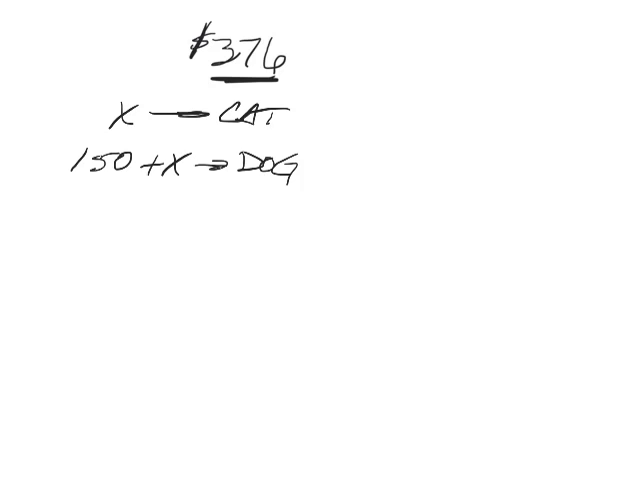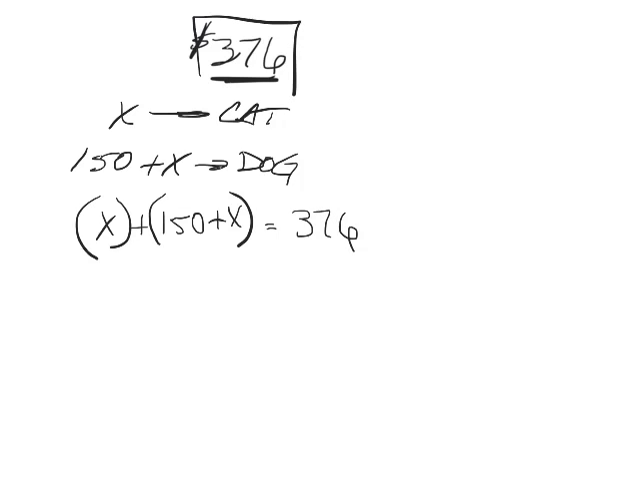So if we take the cat owner and the dog owner and add those up, the amount we spend on a dog and the amount we spend on a cat, we should get $376, right? Because that's the amount we spend on both a dog and a cat. So you go ahead and do the math there, and you get x equals $113. So a cat owner spends $113, which means a dog owner would be $113 plus $150, so that'd be $263. So that's how much we spend on a dog and how much we spend on a cat.